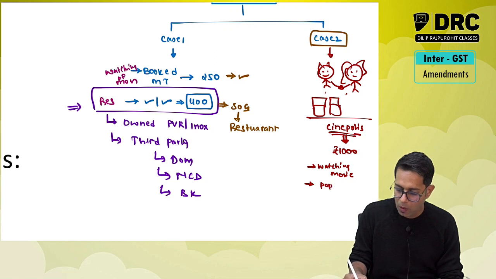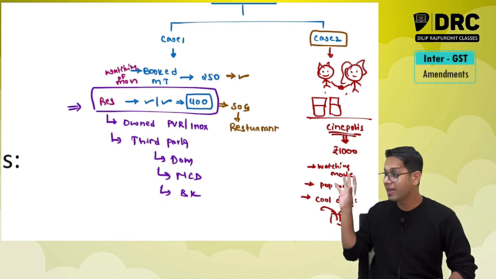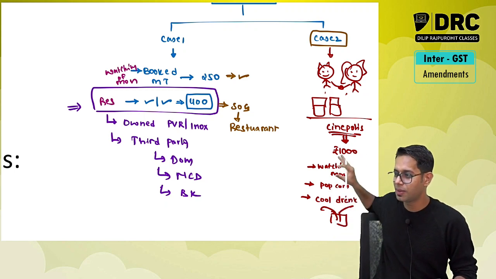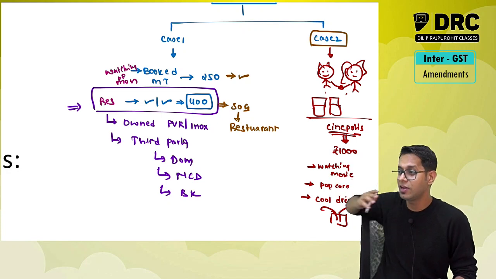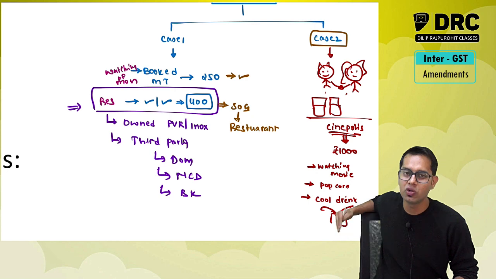I will give you a popcorn. I will give you a cool drink. I will give you one single cool drink with two straws. This Cinepolis, I paid 1,000 rupees and I am getting three benefits. What am I getting? I am getting food also, and I am getting an opportunity to watch a movie also.